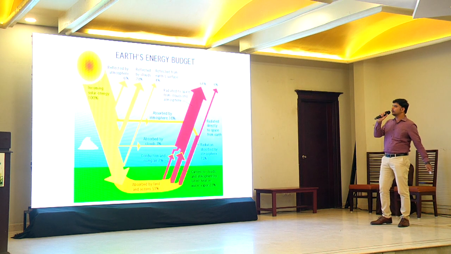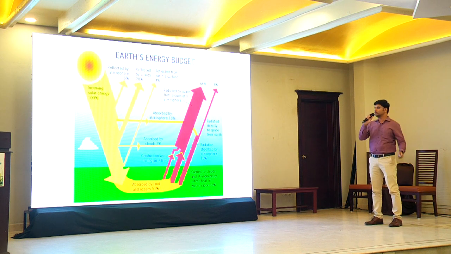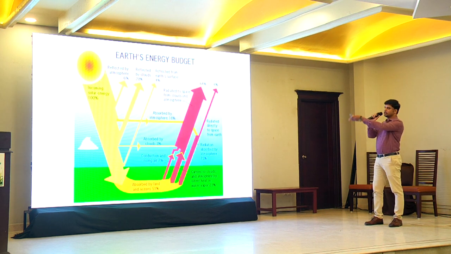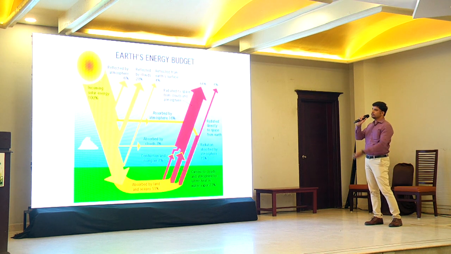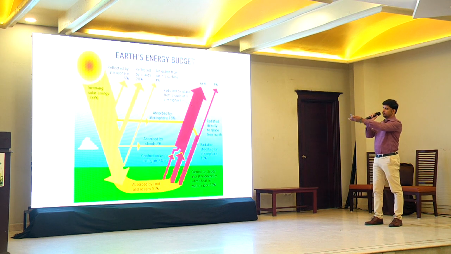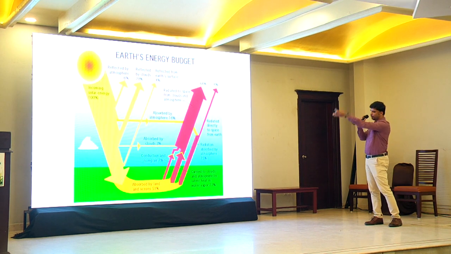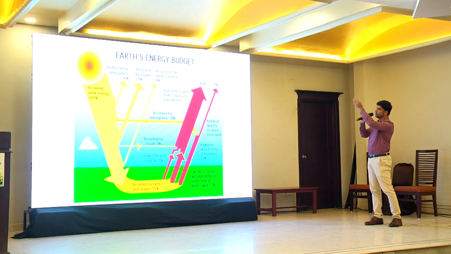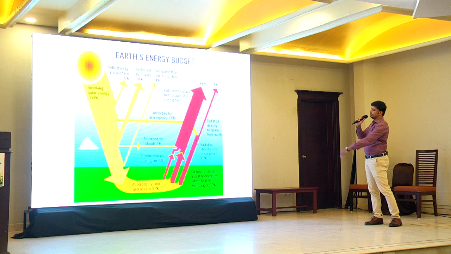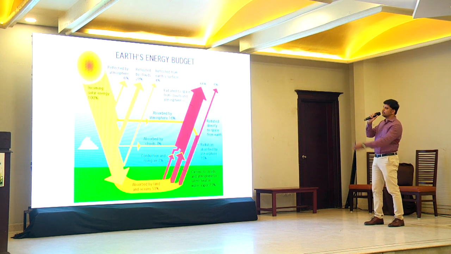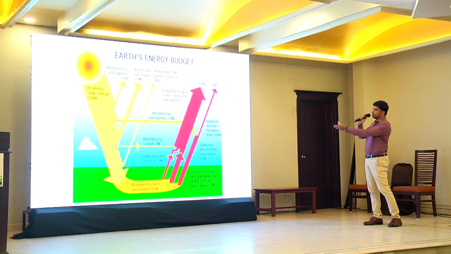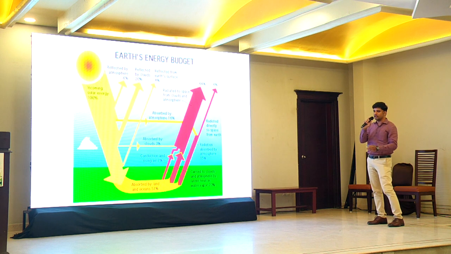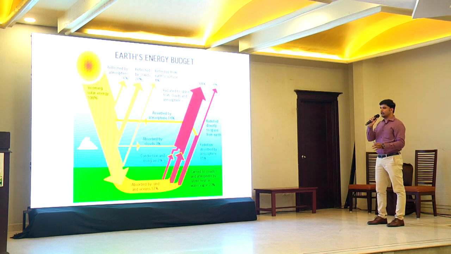So this is something we call Earth's energy budget. Very simple. We get the solar energy, 100% from the sun. Of that, about 30% gets reflected back before it reaches the Earth's surface, by the atmosphere and by the clouds. In the 100%, some 16% is absorbed by the atmosphere, and 3% is absorbed by the clouds. The remaining 51% reaches the Earth's surface, where we have the land, air, and the ocean.